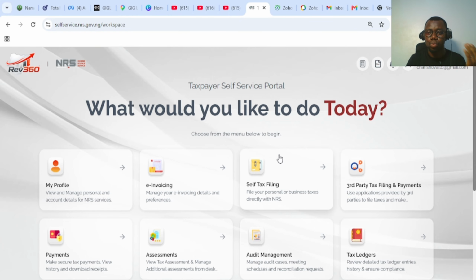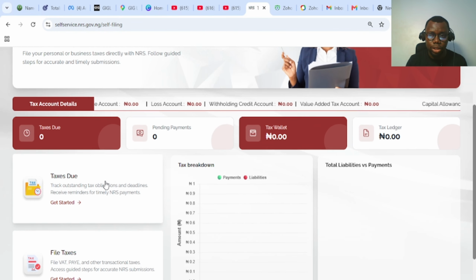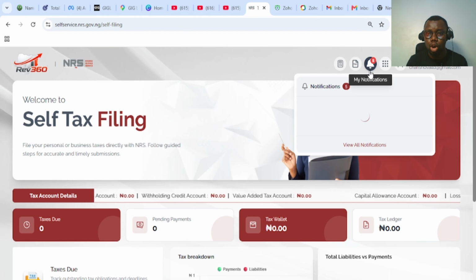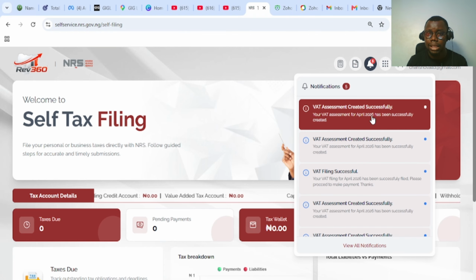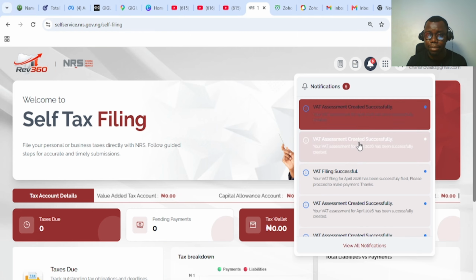Don't forget, what we are interested in here is the self-service, self-tax filing. So you click on self-tax filing, and then you can see all the different things. Now, in the last video I made, I did a VAT filing. So if you come to notification, after you are done, you'll be able to see the VAT filing that you have done here.